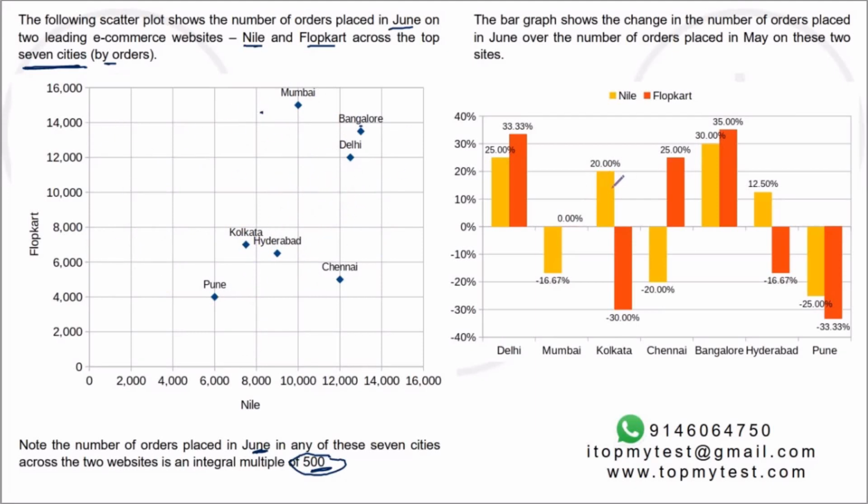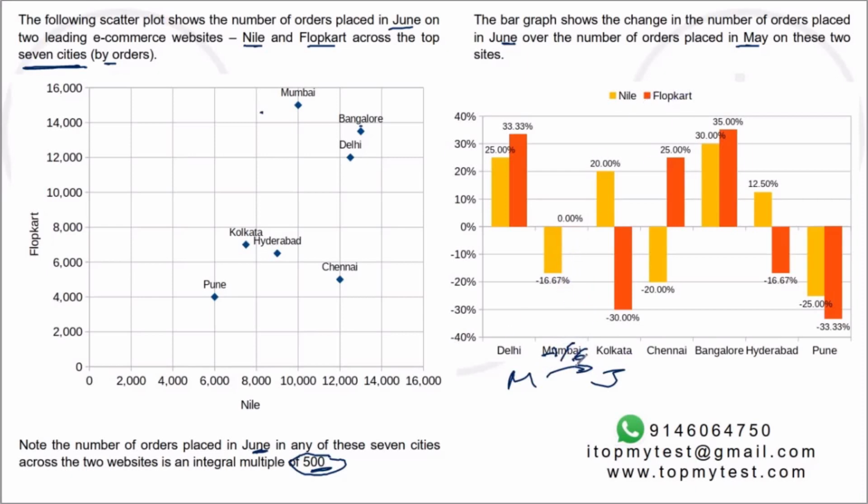Let's see what the bar graph shows you. The bar graph shows you the change in the number of orders placed in June over the number of orders placed in May on these two sites. So you have May to June, and that change is given to you. For example, Mumbai dropped by 16.67%, or dropped by 1/6, over June.